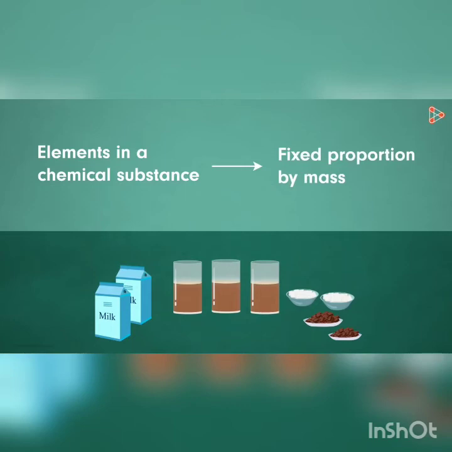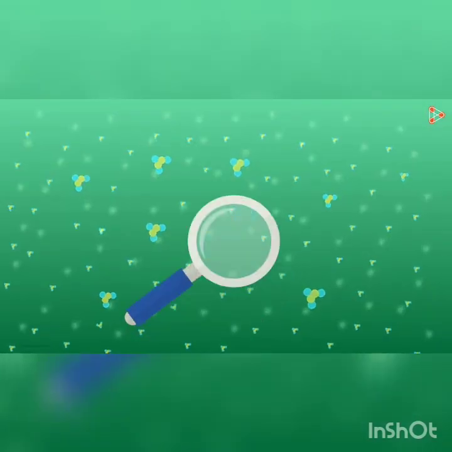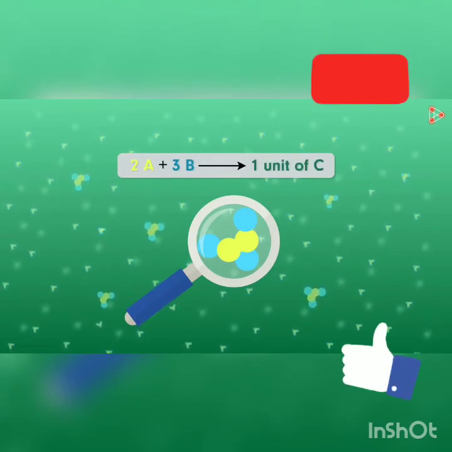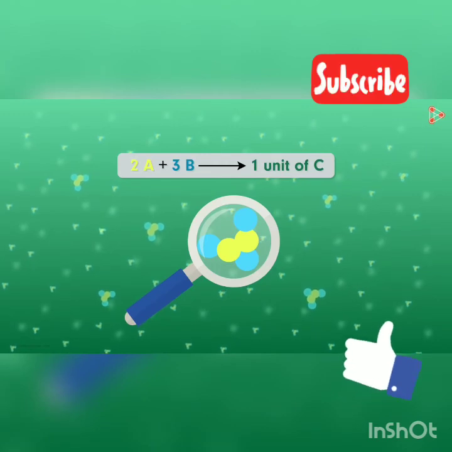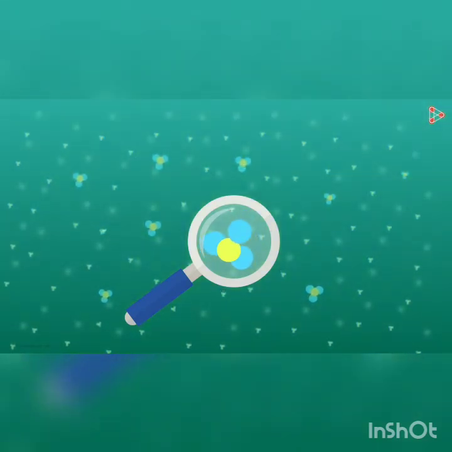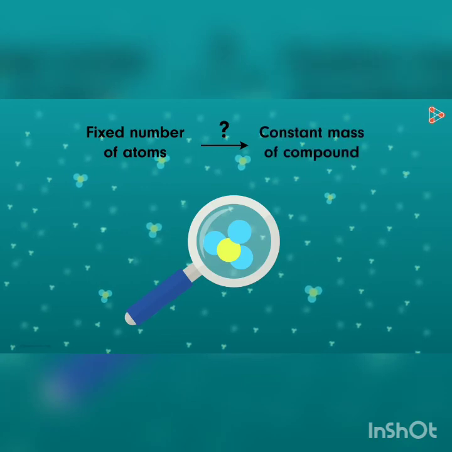So let us take the example of elements A and B giving us the compound C. Now if we observe just one single unit of the compound C, we can notice that it has 2 atoms of element A and 3 atoms of element B. Is it true for all the units making up the compound C? Yes. It means that even if one atom from any of these units is removed or added, then it can no longer be called compound C. It will change to something different. So if the number of atoms is fixed, then the mass will also be constant, right?